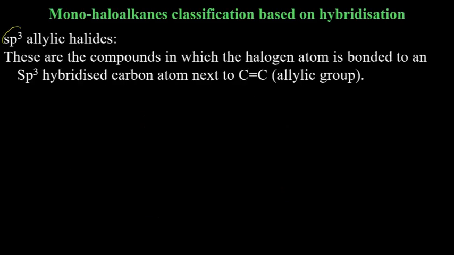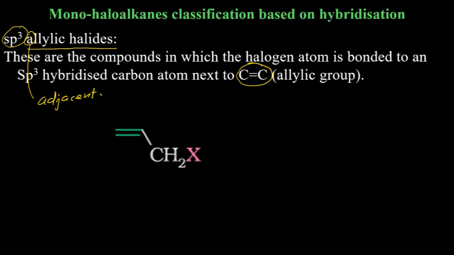Then for sp3, there is another possibility, allylic halide. And allylic, how do you remember? A for allylic, A for adjacent. This is how you will remember. So in this case, there is a double bond between carbon and carbon. And this double bond is on the adjacent carbon, that is, the carbon adjacent to the one to which the halogen is attached. Understand this carefully. Suppose this is the carbon to which halogen is attached, say chlorine. Then there will be an adjacent carbon, and this adjacent carbon will have a double bond.